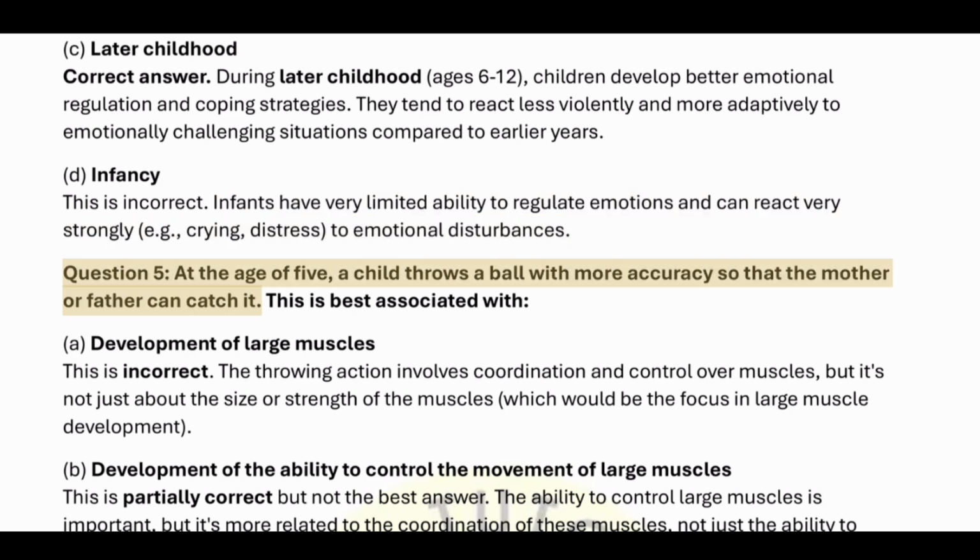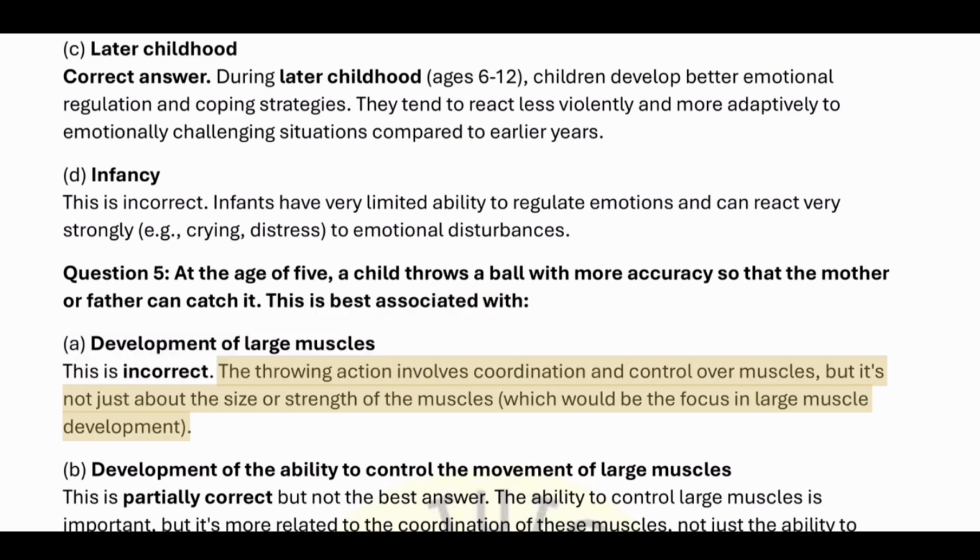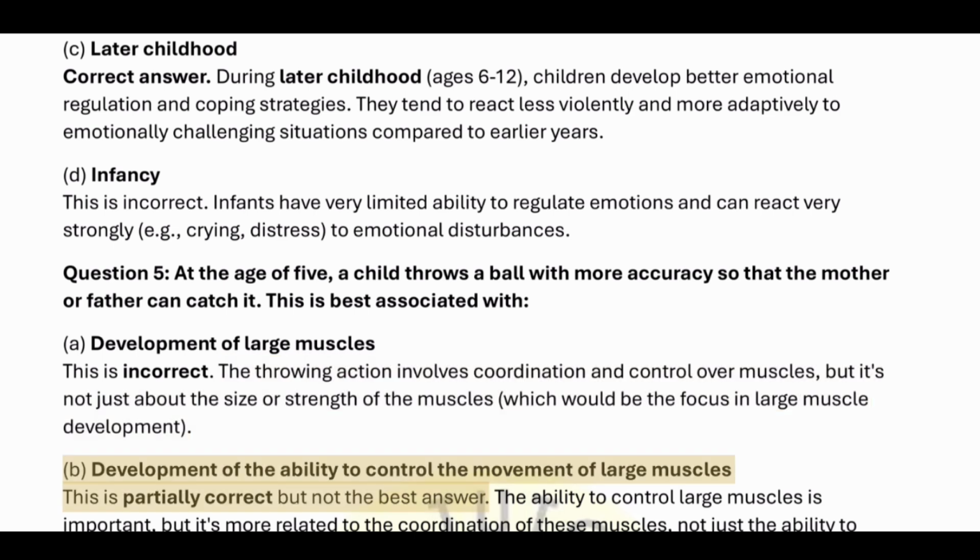Question 5. At the age of 5, a child throws a ball with more accuracy so that the mother or father can catch it. This is best associated with A. Development of large muscles. This is incorrect. The throwing action involves coordination and control over muscles, but it's not just about the size or strength of the muscles, which would be the focus in large muscle development. B.